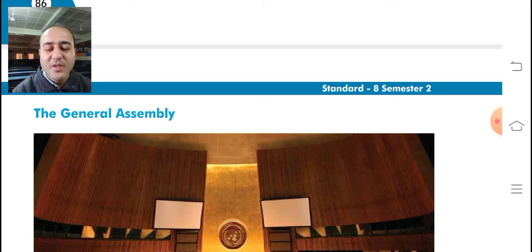We had seen all these things in the first part of our chapter 11, and in our today's explanation, we'll see the two main organs of the United Nations, that is the General Assembly and the Security Council. And there is still a third part, the special organizations of the United Nations, that we'll see in the final and last part of this chapter. So today we'll see the General Assembly and the Security Council, and who are the members of the Security Council.